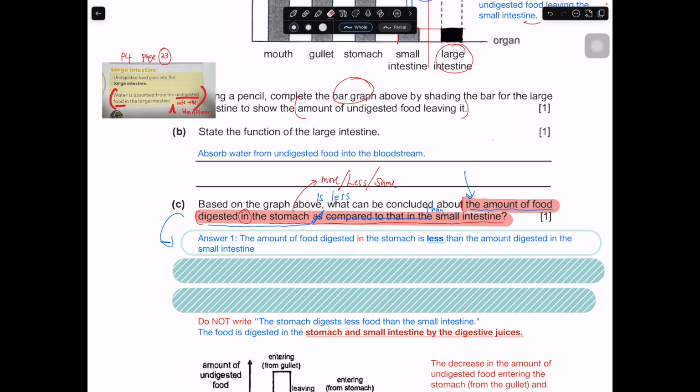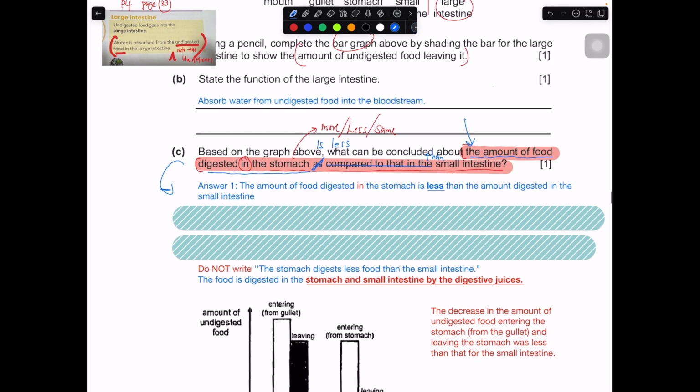So just copy: the amount of food digested in the stomach is less than the amount of food digested in the small intestine. Both are fine. Or if you write "than the small intestine", I think that is good enough. It is quite understandable that you are writing about the amount of food digested in the stomach.